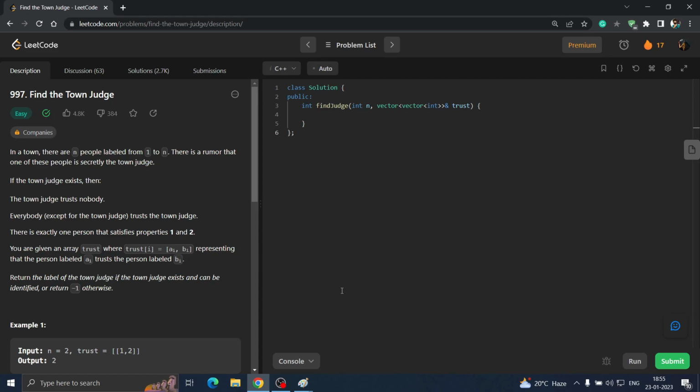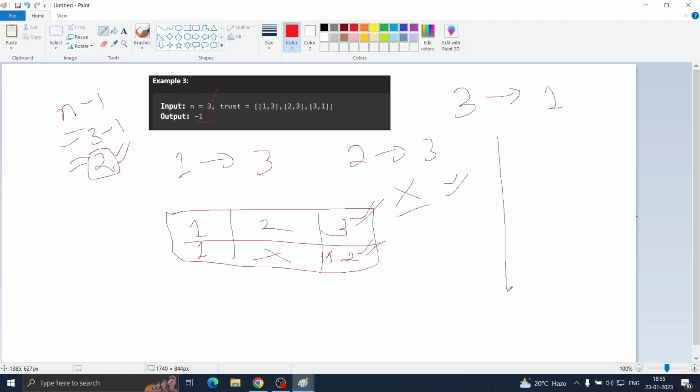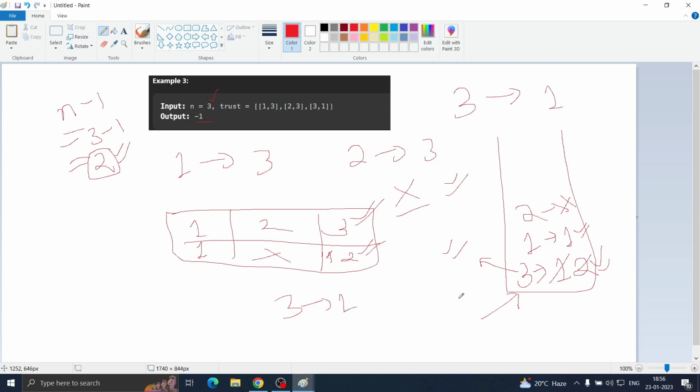So I hope you have tried the question on your own. Moving on, if we have to solve the question, what can we simply do? We can simply make a frequency array and store the values. We can store how many people are trusted by how much. 3 is trusted by 1 initially, then it is trusted by 2, so we update it to 2. 1 is trusted by 1 person only, so it remains 1, and 2 is trusted by no one, so it remains 0. We have to store how many people trust the judge, and we also have to store how many people the person trusts. 3 trusts 1 only, but 3 is trusted by 2 people. That's what we have to store.